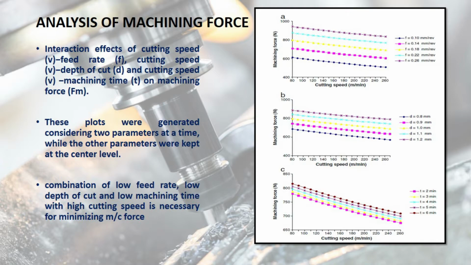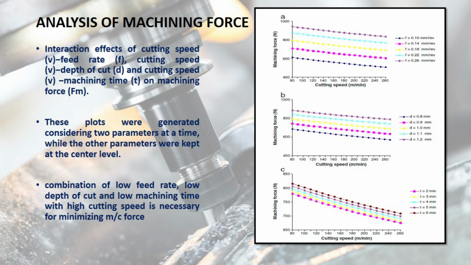Now, a few important conclusions we can draw from this graph, which you can check with the graph. For a given value of feed rate, the machining force linearly decreases with an increase in speed, and if we increase the feed rate further, the force increases.